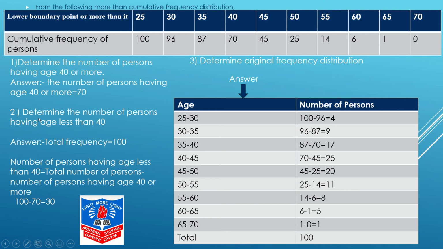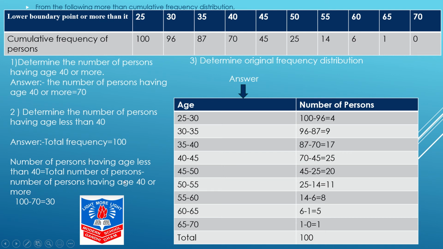Last वाले जैसा. Now, the second question is determine the number of persons having age less than 40. Now, our total is 100. Yes, cumulative frequency जब more than में दी हुई होती है तो जो total होता है वो सबसे पहले वाले में आता है. आप लोगों को याद होगा, ये मैंने आपको पहले भी करवाया है. So, the total of frequency is 100. Now, we are supposed to calculate number of persons having age less than 40.